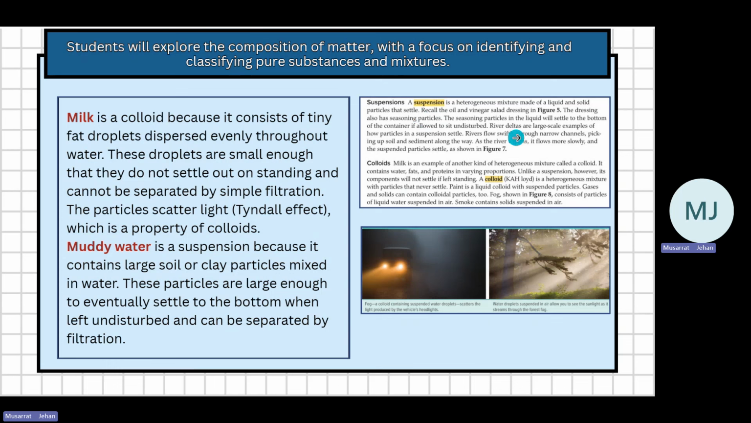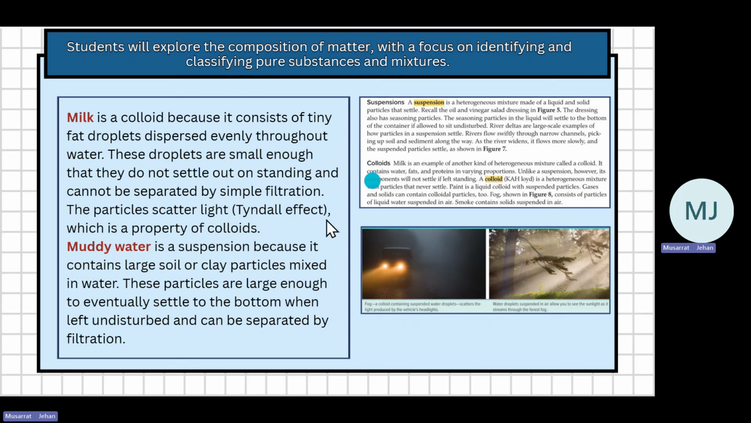River deltas are large-scale examples of how particles in a suspension settle. So in a river delta, the particles behave like a suspension. When the river slows down, the particles settle. Rivers flow swiftly through narrow channels. They take up the soil and sediment, and as the river becomes wider, it starts flowing slowly. When it flows slowly, the suspended particles settle down. So that is how it behaves as a suspension.